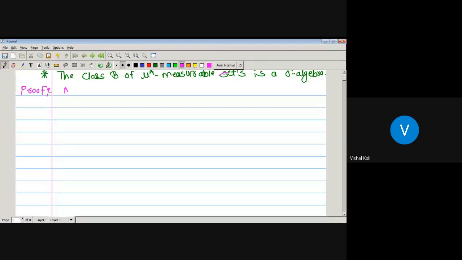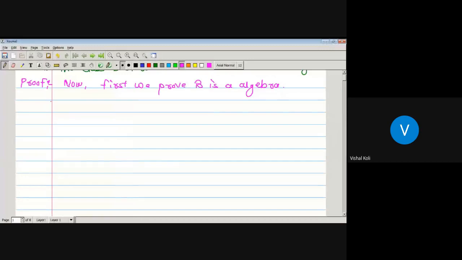First we prove that curly B is an algebra. And if it is an algebra, then we have to check only one more property, that it is closed under countable union.